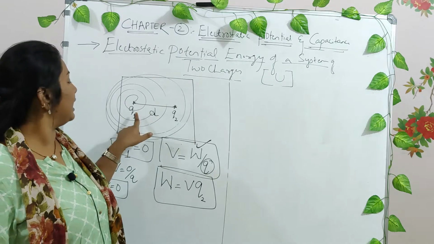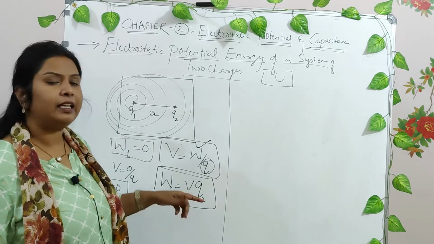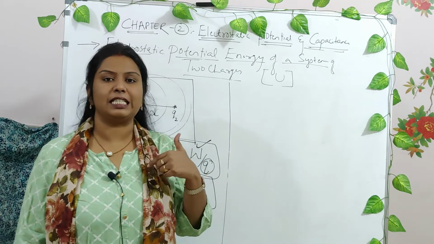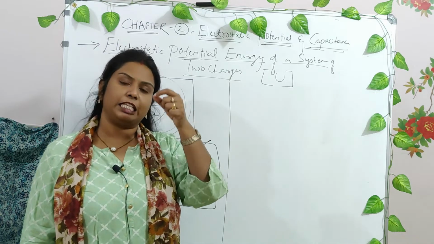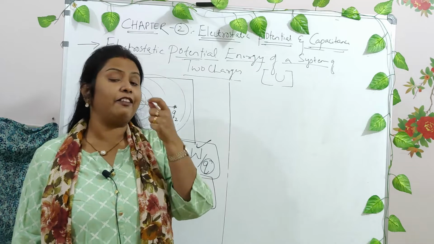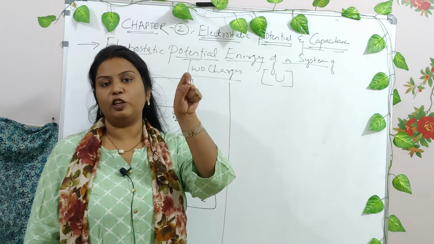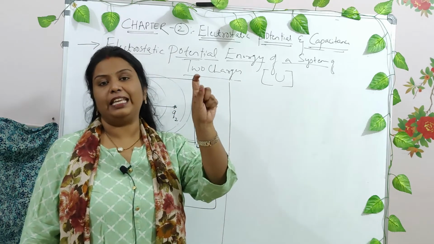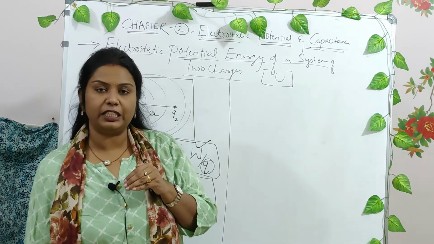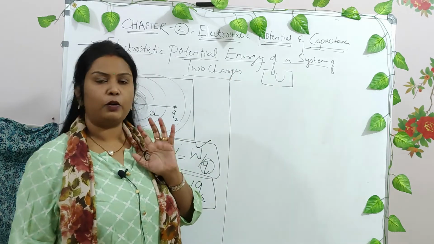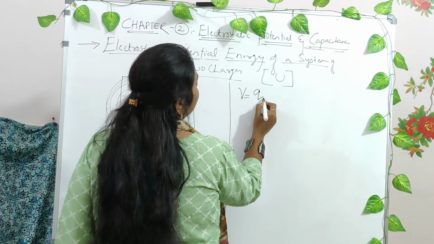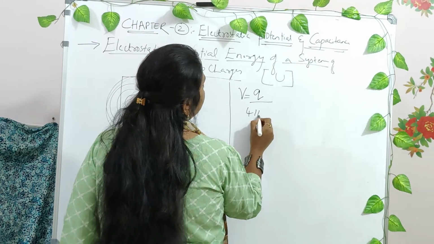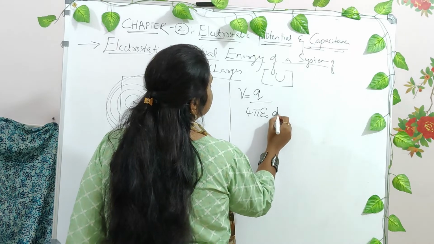Because of the electric field lines of Q1. So how do you define? Memorize the things from the very first class. When I started this electrostatic potential, we derived an expression: at some particular point, what is the potential at that point due to some point charge? Do you remember? It was V is equal to Q divided by 4 pi epsilon naught into distance d.